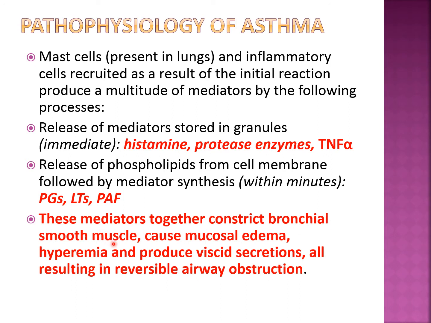There is constriction of bronchial smooth muscle, which causes mucosal edema. Hyperemia, meaning increased blood flow to the mucosa, and it produces viscid secretion, meaning very thick secretion. All this results in airway obstruction, because of which air is not going into the lungs and the patient is suffering from breathlessness or dyspnea. But the one good thing in most patients in the early stages is that this is a reversible airway obstruction. So if we give the drugs in the initial stages, it may not progress to chronic inflammation and the patient may not have any other complications.